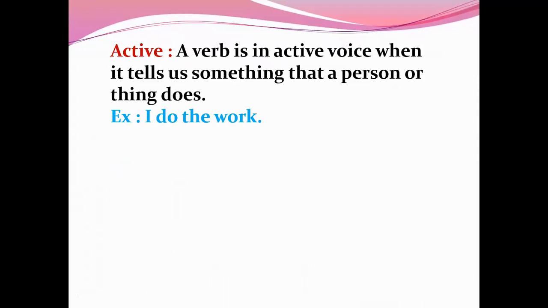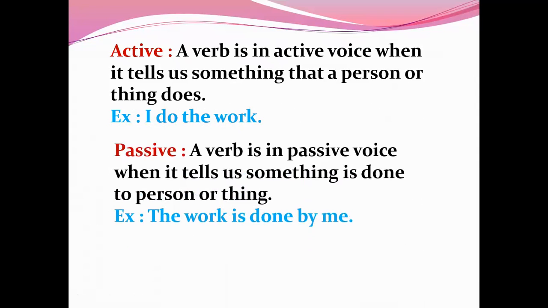Dear students, let's know the definition of active voice. A verb is in active voice when it tells us something that a person or thing does. For example, I do the work. Here, I is active. So, this is an example of active voice. Passive: a verb is in passive voice when it tells us something is done to a person or thing. For example, the work is done by me. Here, the action is not done by the subject work, it is done by me. So this is in passive voice.